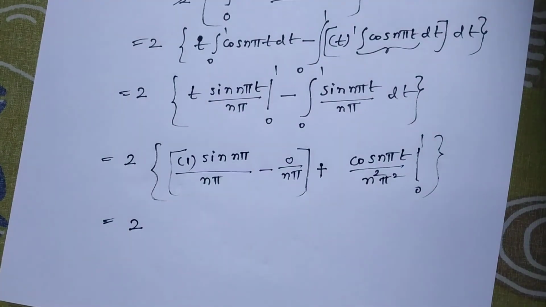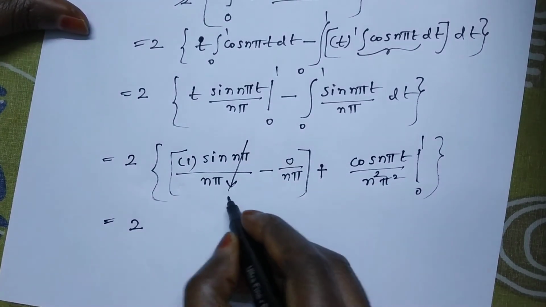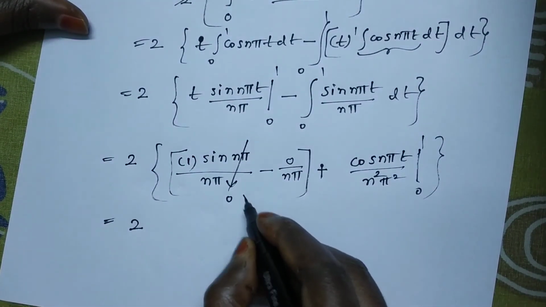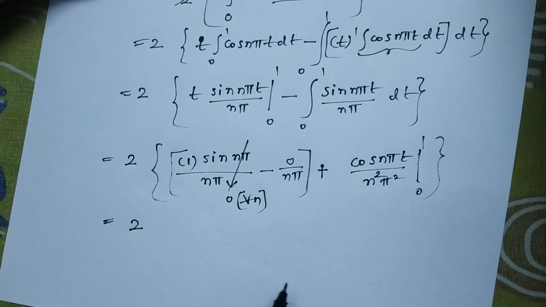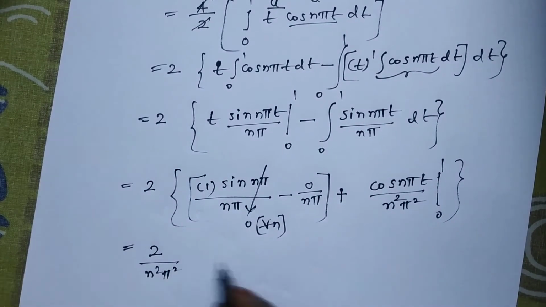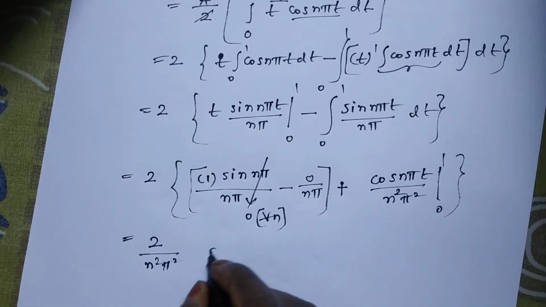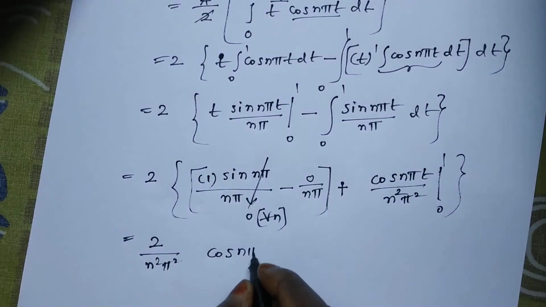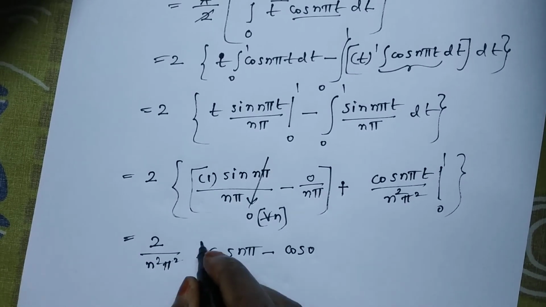Sin n pi is 0 for any value of n. The first term is 0 and 2 by n square pi square is outside. Then substitute the limits: cos n pi minus cos 0.